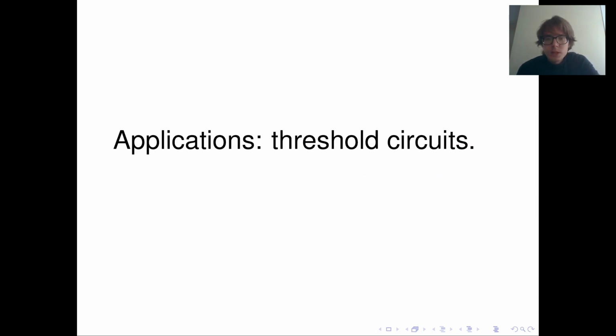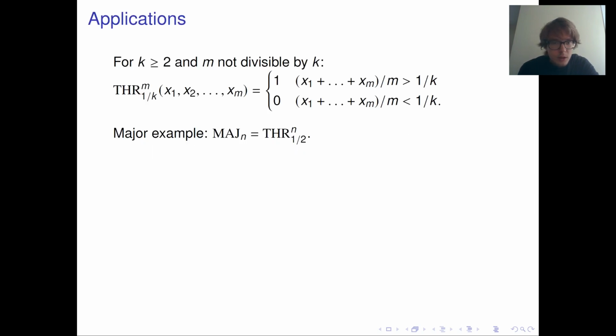So let me start with presenting our applications about threshold circuits. We deal with threshold functions of the following type. First of all, these are Boolean functions, and for an integer k which is at least 2, we consider the following Boolean function.